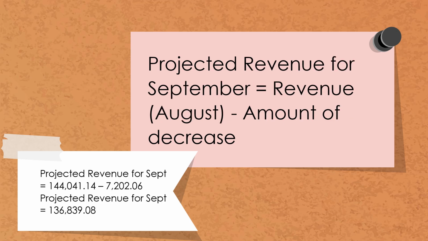Since we have computed already the decrease in revenue, we have to do the computation for the month of September. For September, we have the revenue of 144,041 pesos and 14 cents minus the decreased amount of revenue, which is 7,202.06. So we have the projected revenue for the month of September, which is 136,839.08.